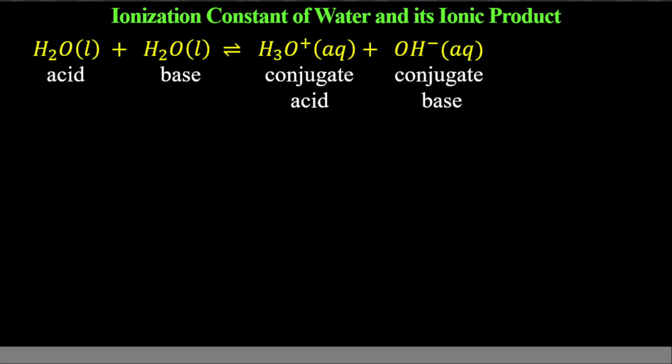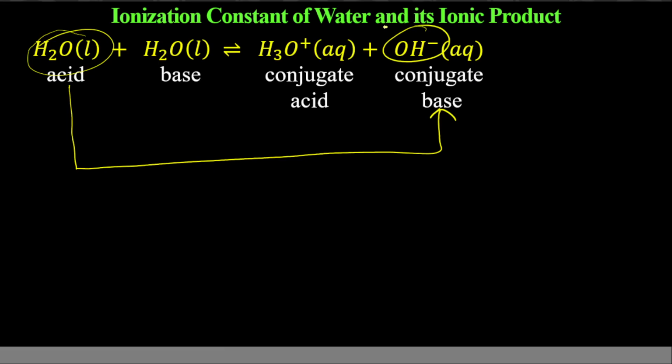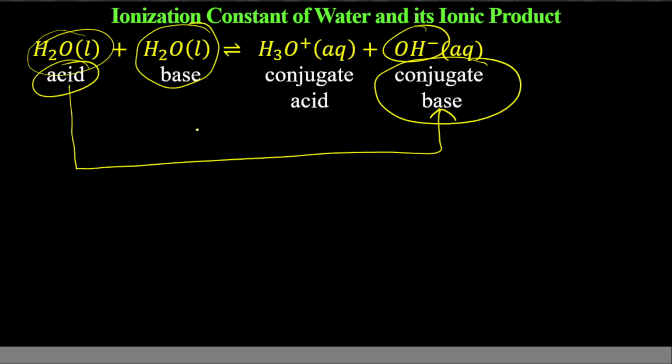So in reality, one molecule of water acts as acid, and another molecule acts as base. Why? The reason is very simple. The molecule acting as acid will donate a proton, and when it donates a proton, it gets OH minus. So if it is the acid, OH minus will be its conjugate base. The other molecule of water is acting as base. It will accept that proton and get hydronium ion, and hydronium ion will be the conjugate acid of this base. This is the equilibrium reaction of water.